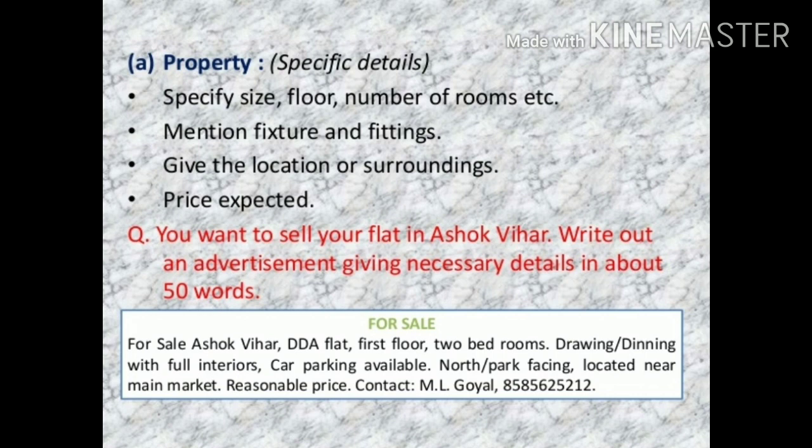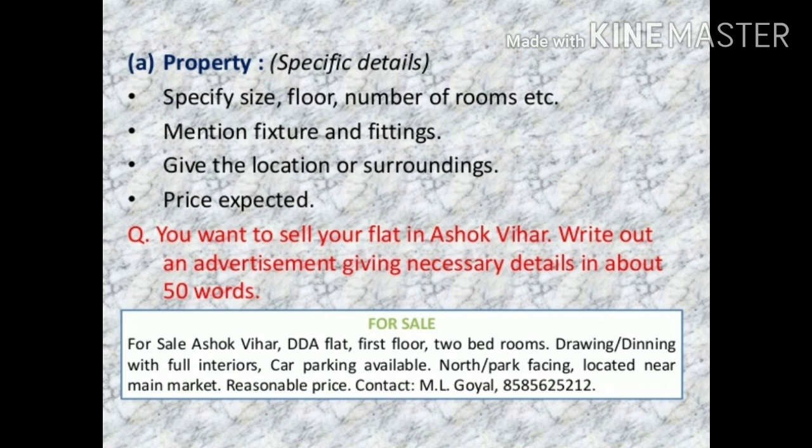So the heading will be For Sale. Ashok Vihar, TDA flat, first floor, 2 bedrooms, drawing room, dining room with full interiors, car parking available, north, park facing, located near main market, reasonable price, contact ML Goyal, then the phone number is given there.